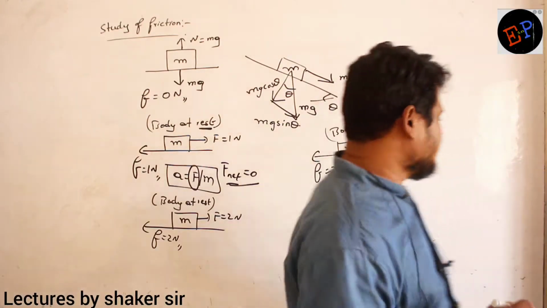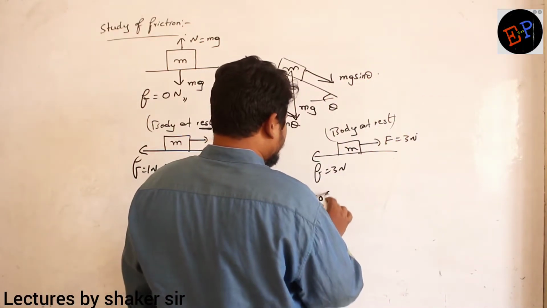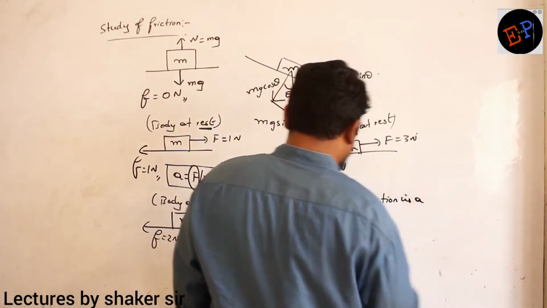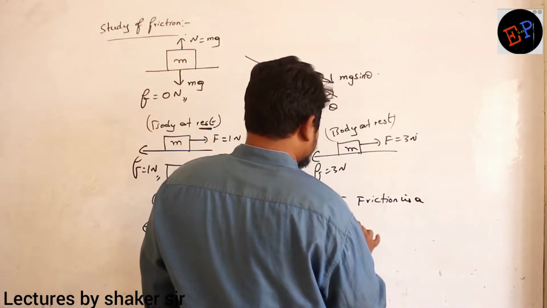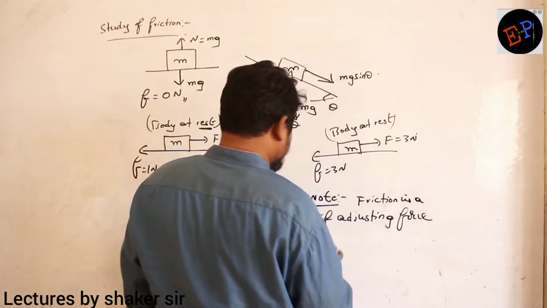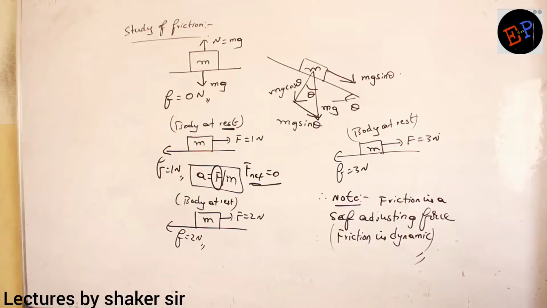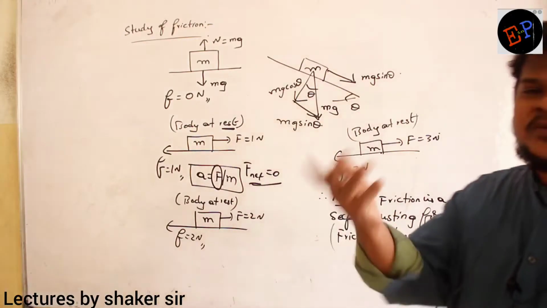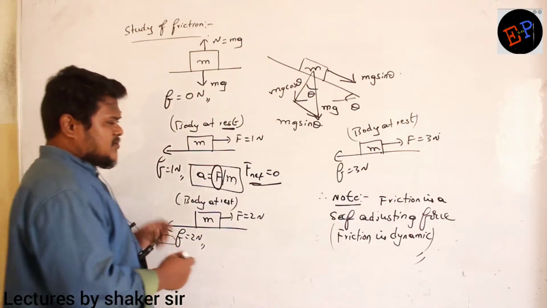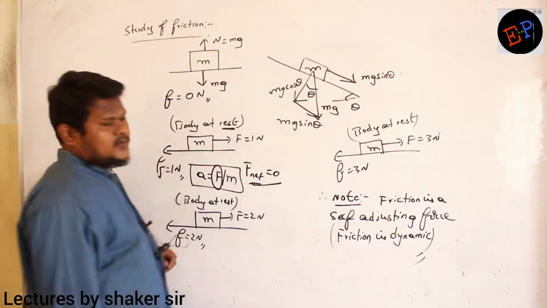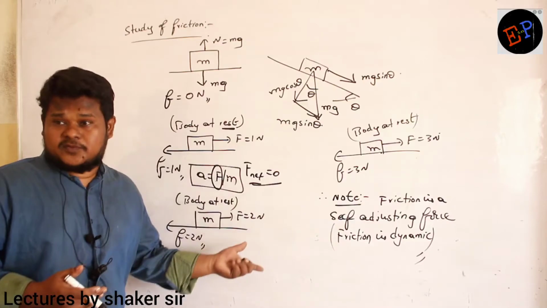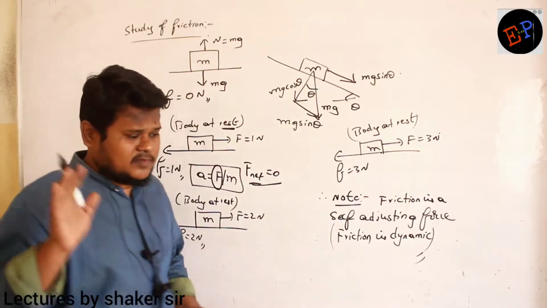Okay, ma? So therefore the important note point is that friction is a self-adjusting force. Friction is a self-adjusting force. Or you can call friction is dynamic, according to the situation. That is called as dynamic. Okay? So friction is a self-adjusting force, or you can call friction a dynamic force. Are you able to understand? So it depends on applied force. It depends on some other factors also that we will study later.